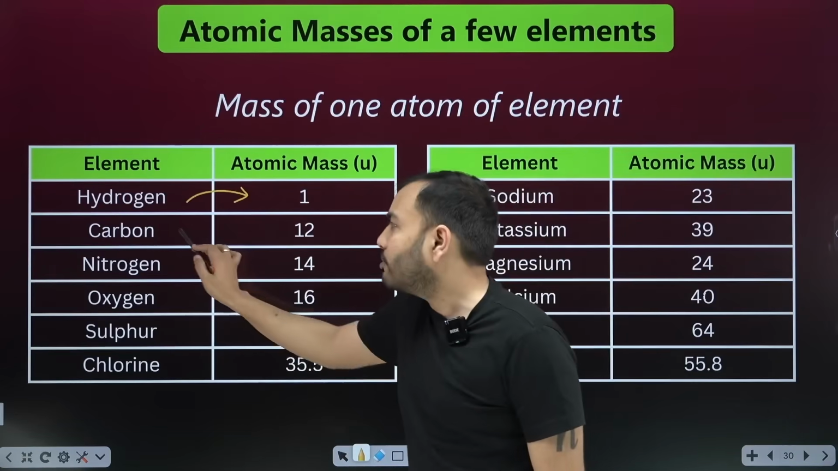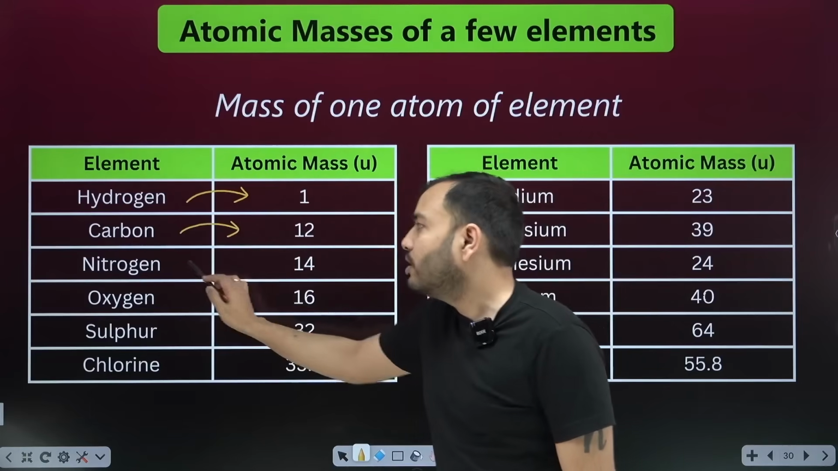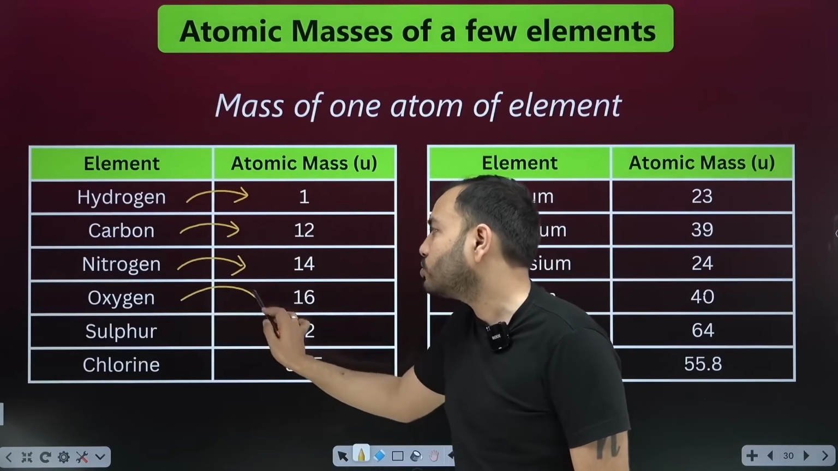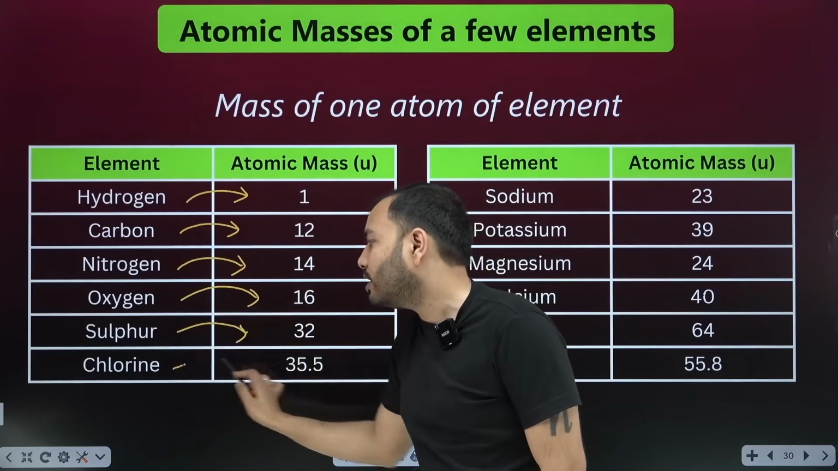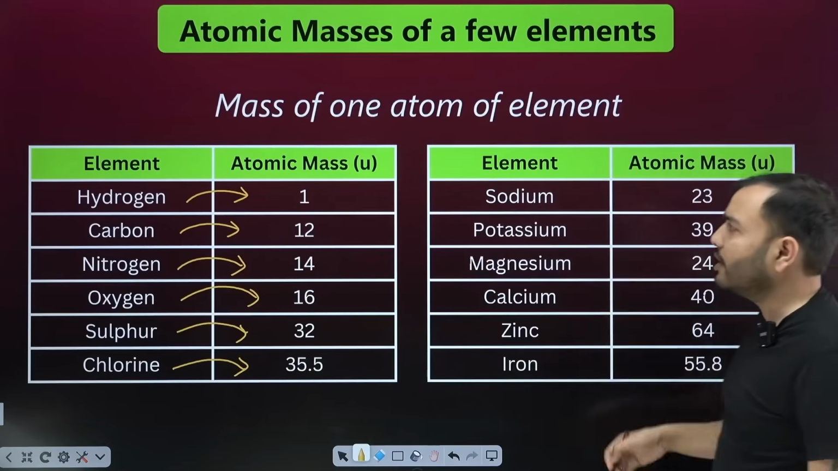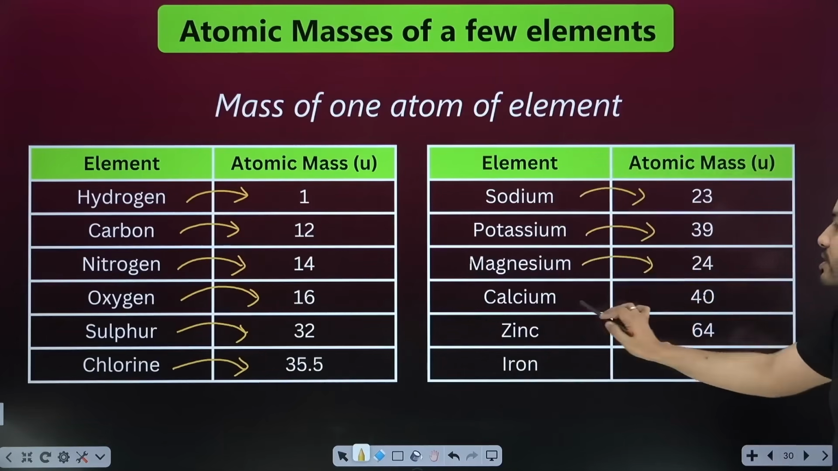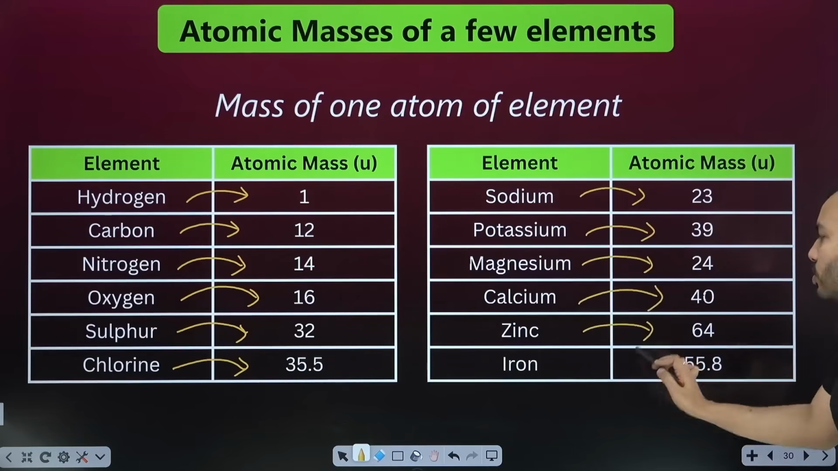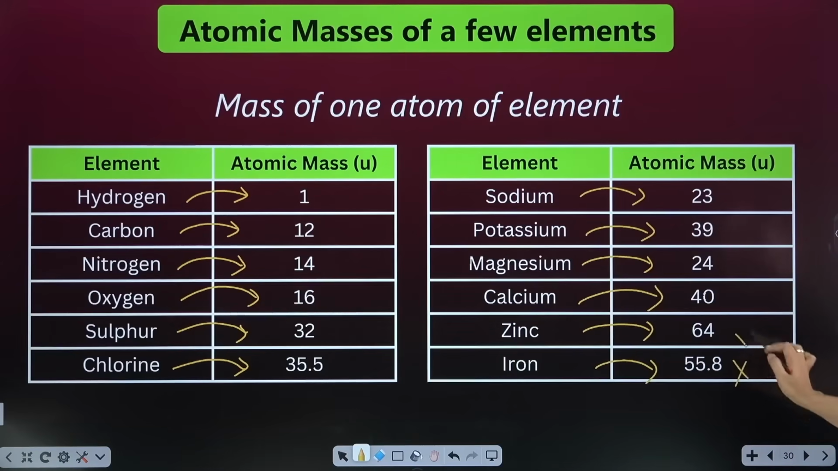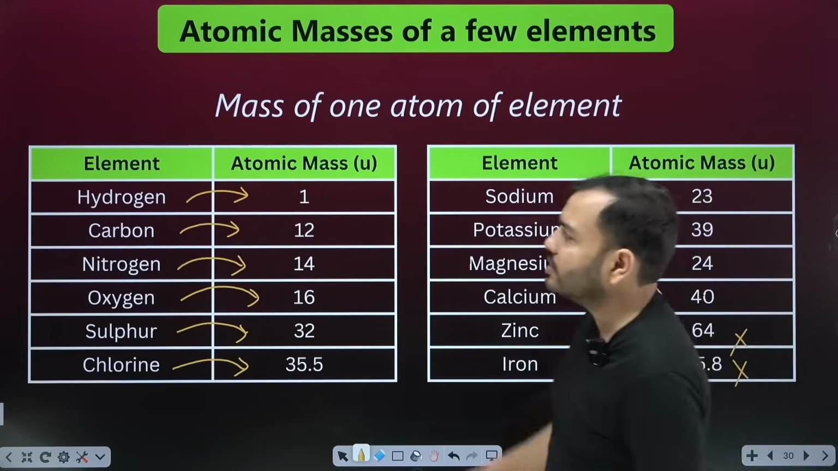1 AMU. For carbon, how much? 12 AMU. For nitrogen, 14. For oxygen, 16. 32 for sulfur. 35.5 for chlorine. These are some common ones. 23 for sodium. 39 for potassium. 24 for magnesium. 40 for calcium. 60 for zinc. Don't remember these two. Remember the rest as much as you can.